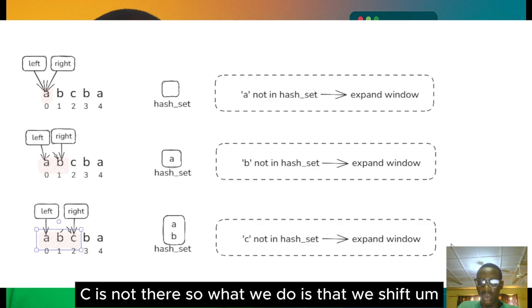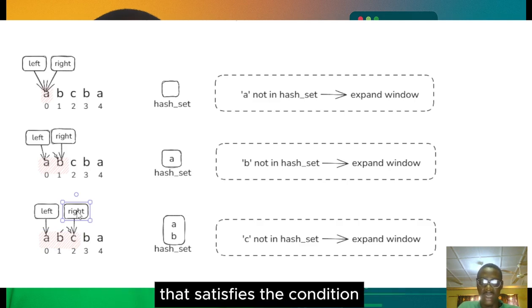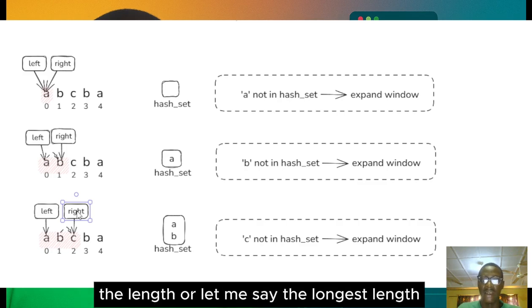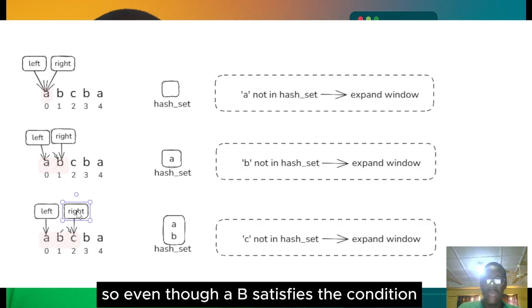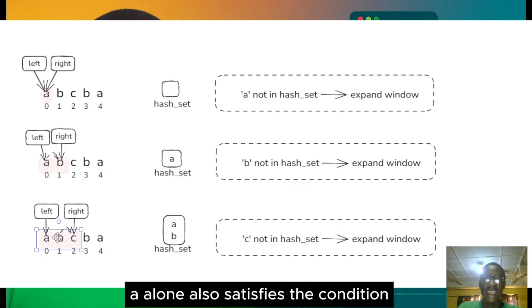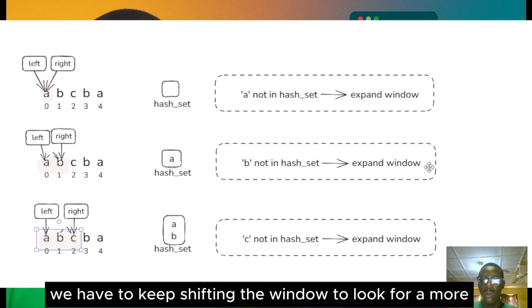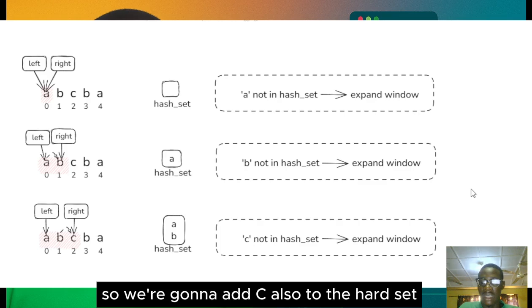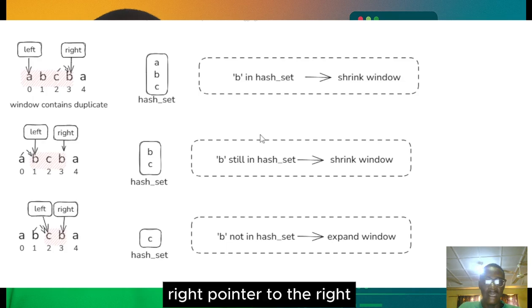C is not there, so we shift our right pointer again to the right to look for a broader window that satisfies the condition, because the problem statement asks us to find the length, or let me say the longest length, of a substring that satisfies the condition. So even though AB satisfied the condition, and A alone also satisfied the condition, we have to keep shifting the window to look for as large a length as possible. So we're going to add C also to the hash set, and shift our right pointer to the right.